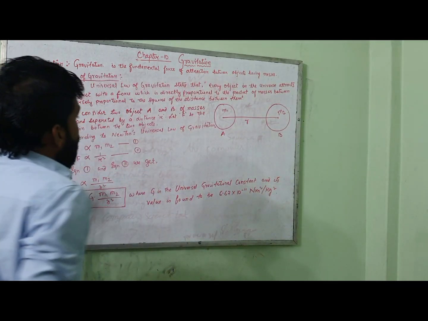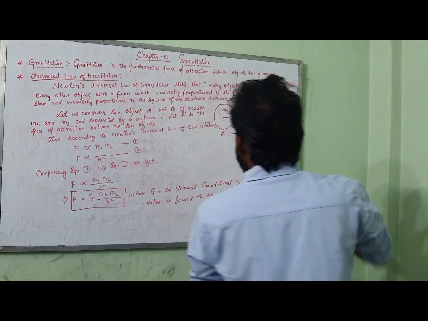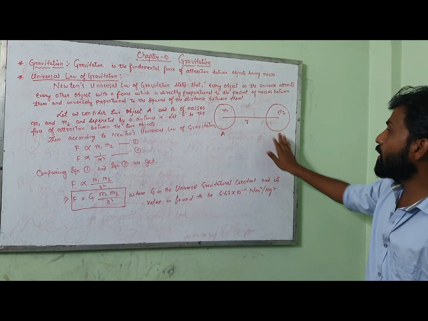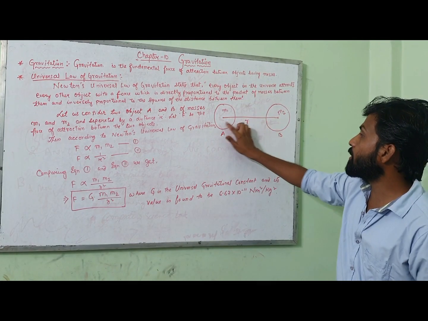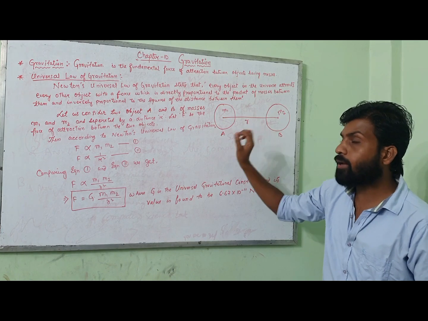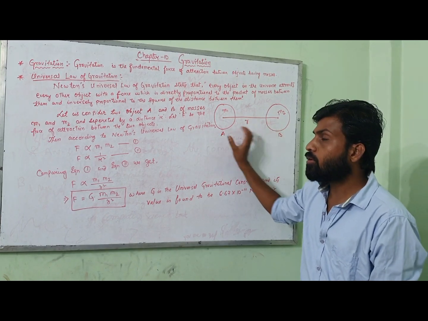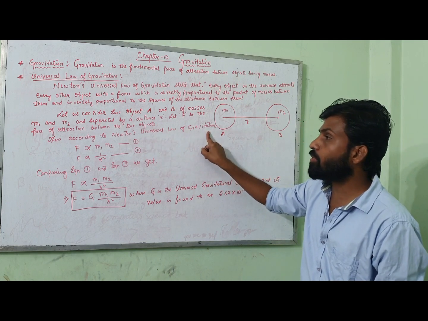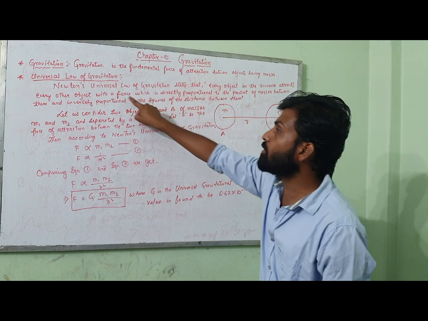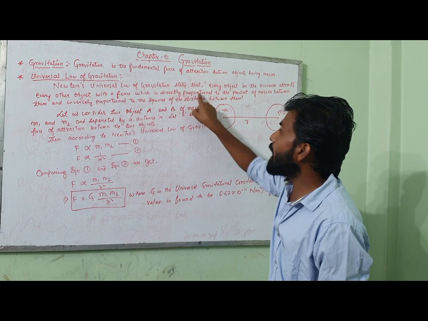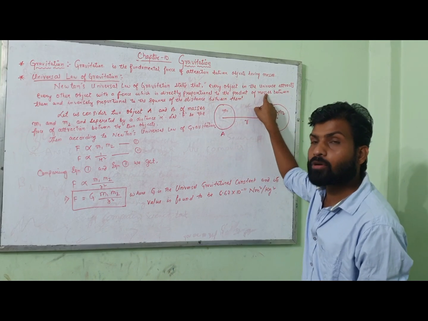Now let us consider two objects, A and B, having masses m1 and m2, separated by a distance r. Let F be the force of attraction between these two objects. According to Newton's universal law of gravitation, the force is directly proportional to the product of masses.